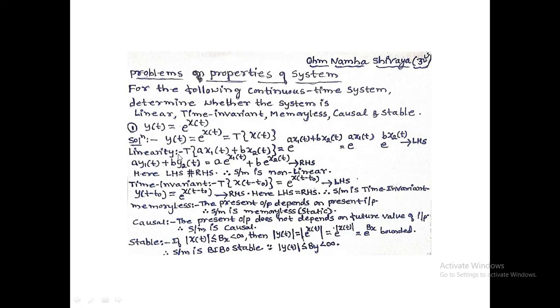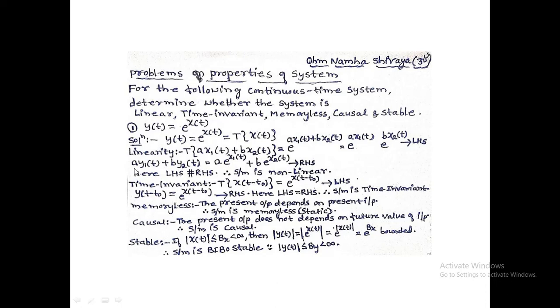Go for linearity. I have taken the LHS here. System operating on the input signal, in case of linearity, the input signal is a into x1 of t plus b into x2 of t, is equal to e to the power of the input signal. That is e to the power of a into x1 of t plus b into x2 of t. Expand this: e to the power of a into x1 of t multiplied with e to the power of b into x2 of t. This is called the LHS.